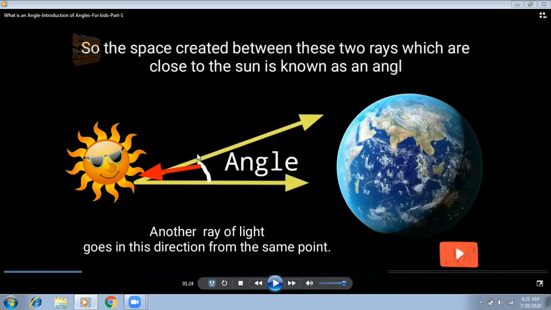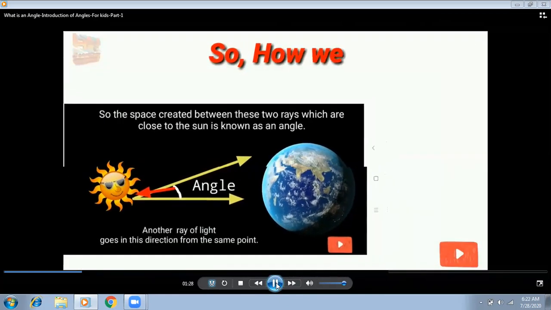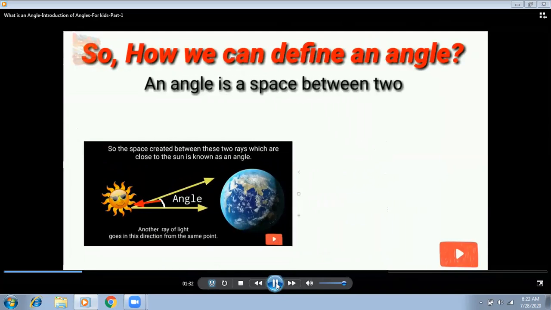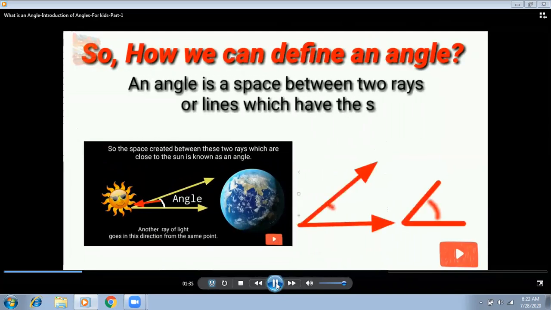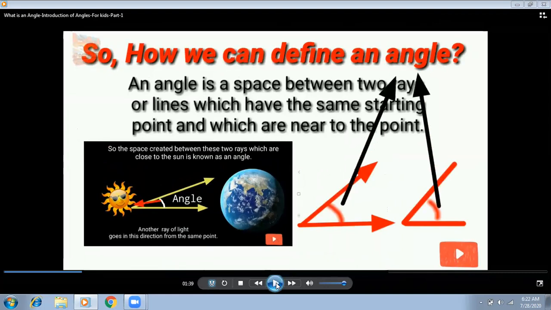So the space created between these two rays, close to the point from where they are measured, is called an angle. So how can we define an angle? An angle is the space between two rays. Okay, we are not talking about two lines. An angle is formed when two rays join or meet.